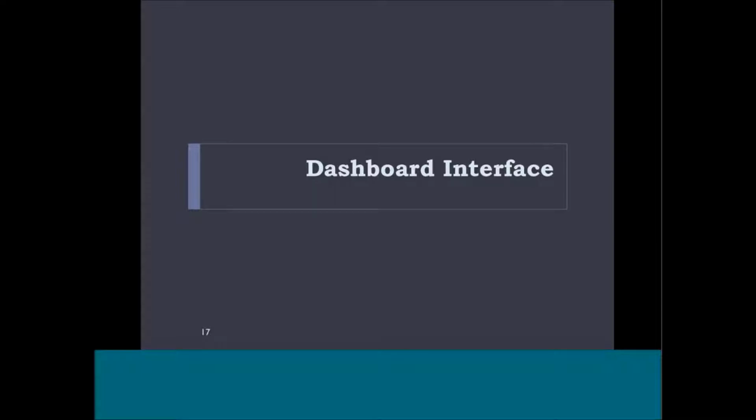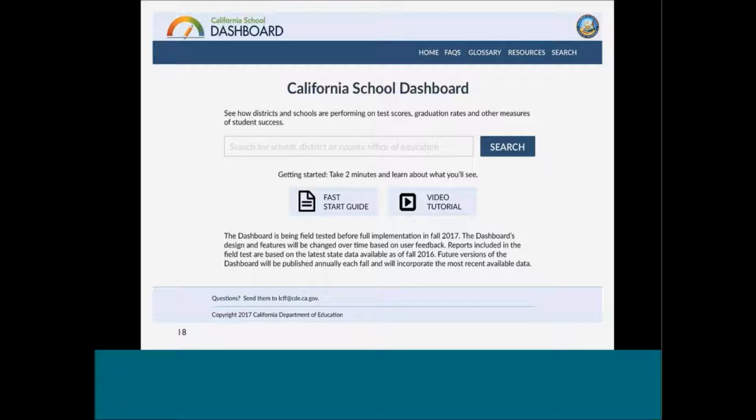Now that we've given an overview of the site, let's go ahead and take a look at the dashboard interface itself. When a user accesses the California School Dashboard, the first page they see is the home page. The home screen is designed to be simple and easy to use for first-time users. On this page, they will find a search bar and links to resources such as a Fast Start guide and a 1-minute introductory tutorial video.